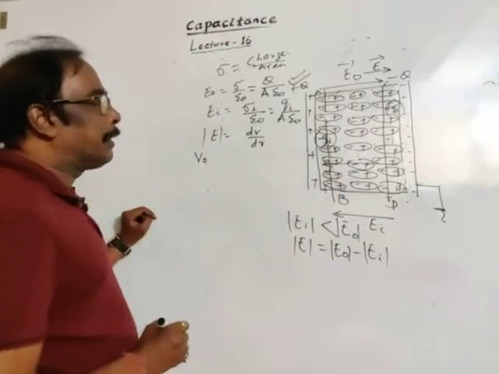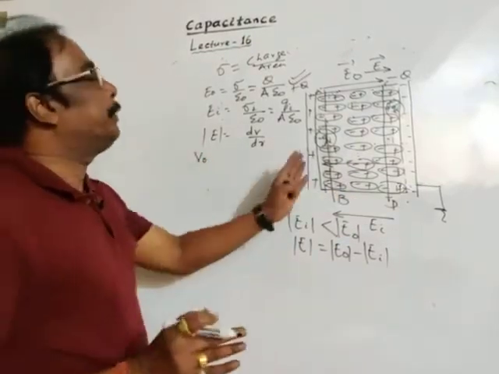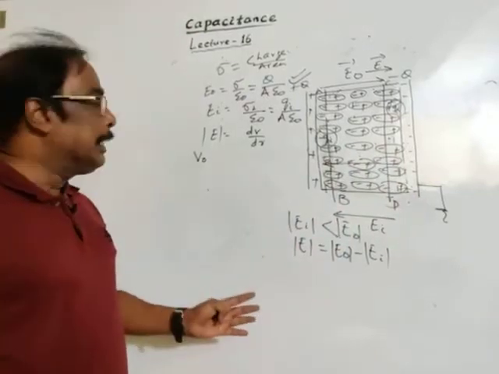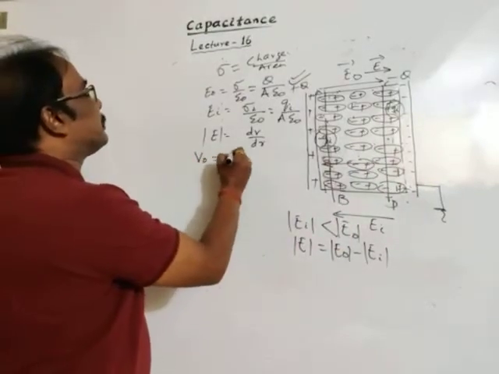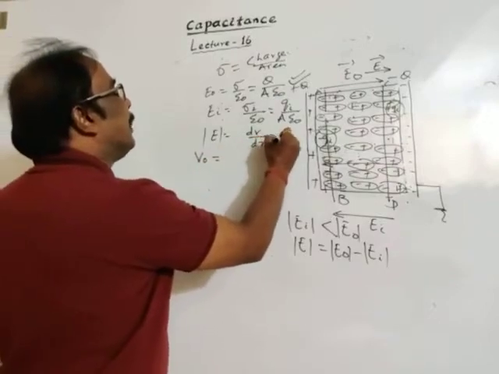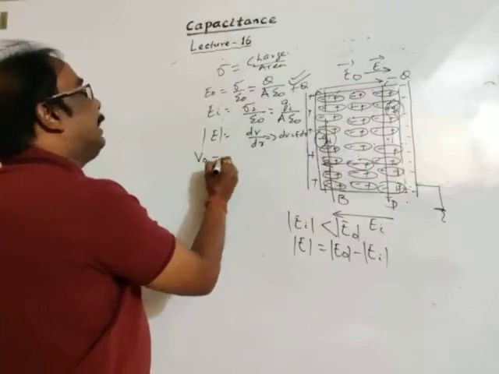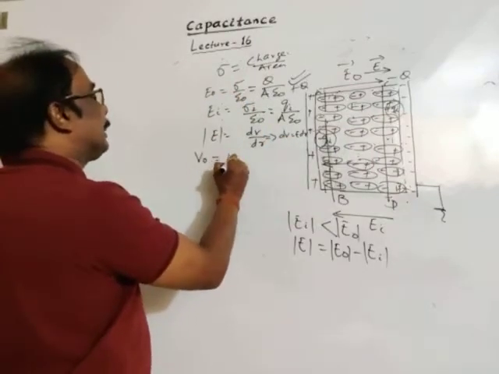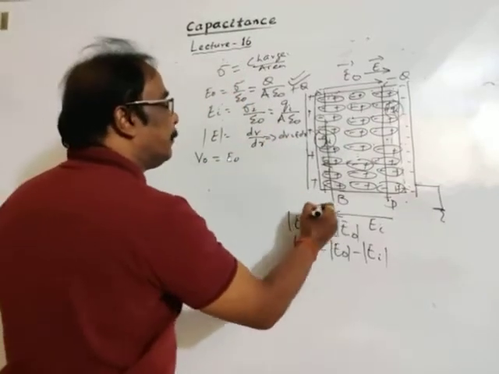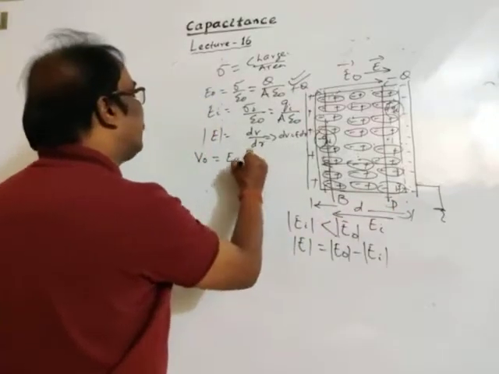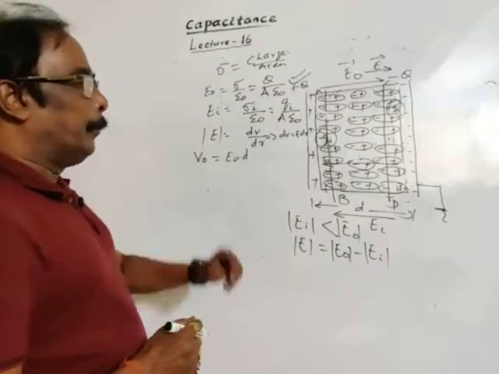The original potential difference is, let V naught, before introducing the dielectric medium. So as it implies, dV is equal to E into dr. So V naught is equal to the original electric field E naught, and the distance we have taken is d, so original electric field into d. We know it.